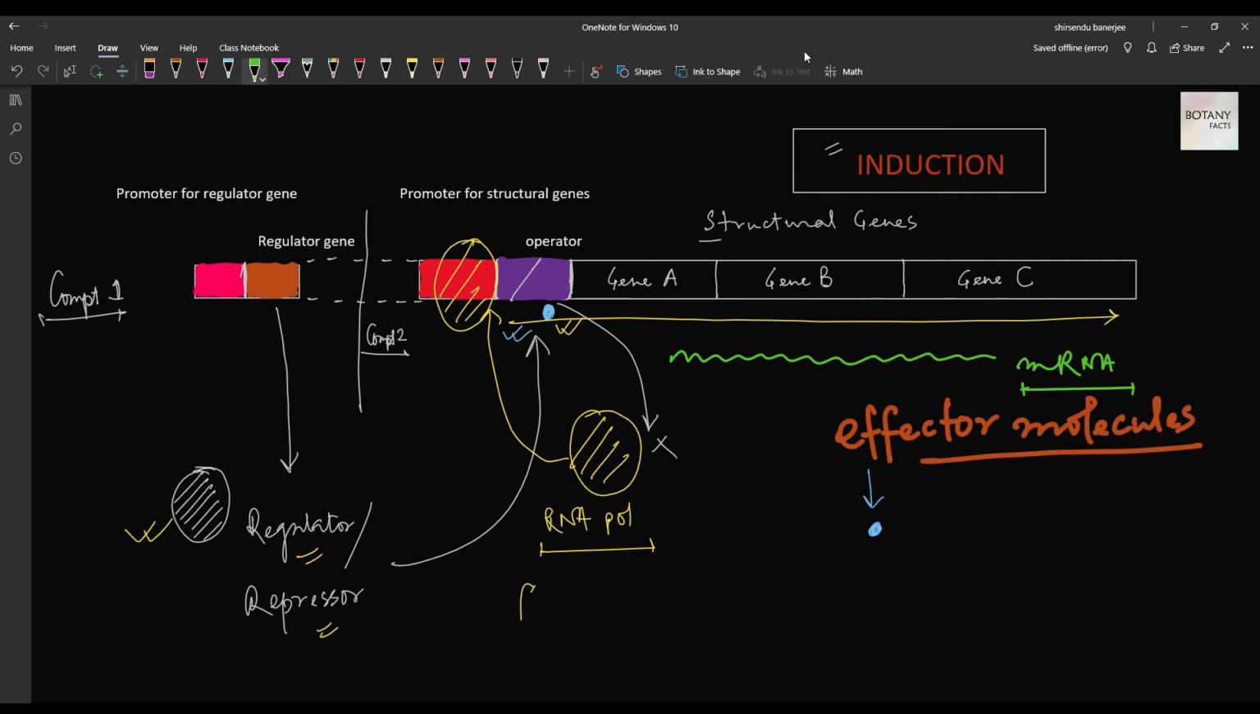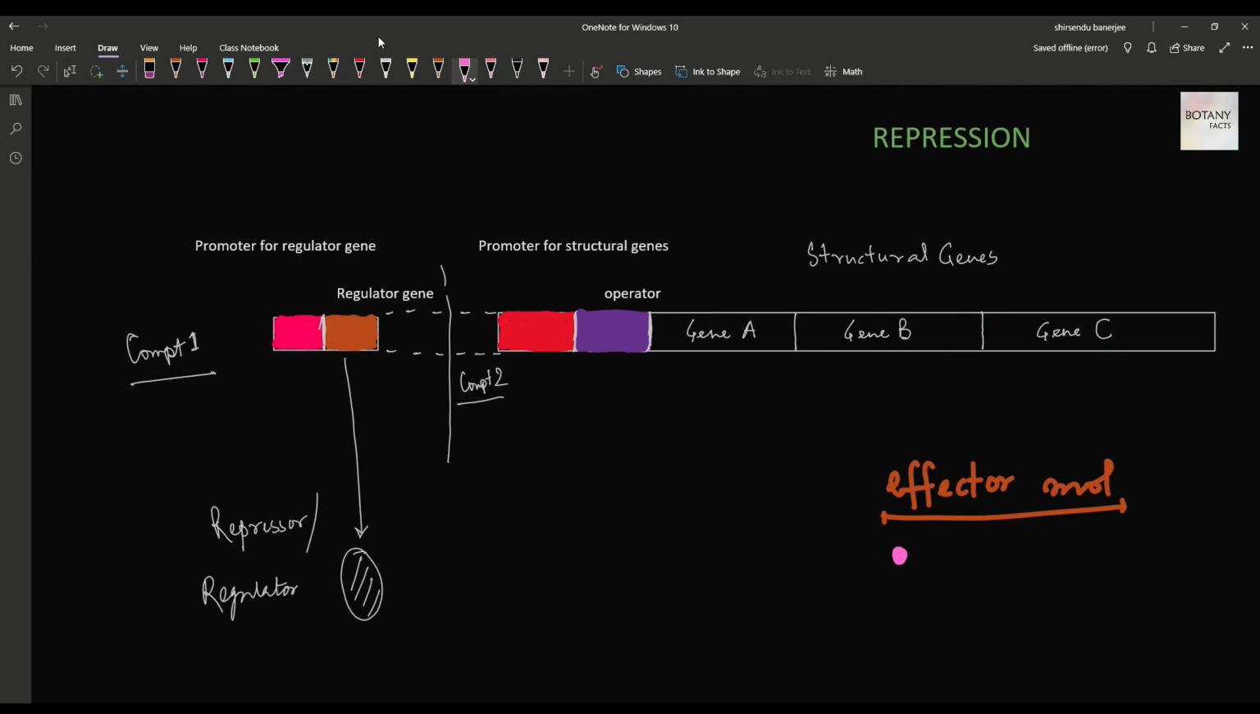Now I'm again coming to the effector molecules. Here I am saying that the effector molecule interacts with the regulator, or here the effector molecule, after binding to the repressor, actually uncouples the repressor from the operator and turns on the transcription, so that in case of induction these effector molecules are called inducers. Clear? Okay.